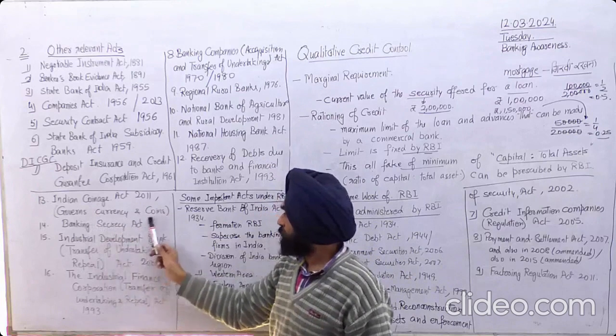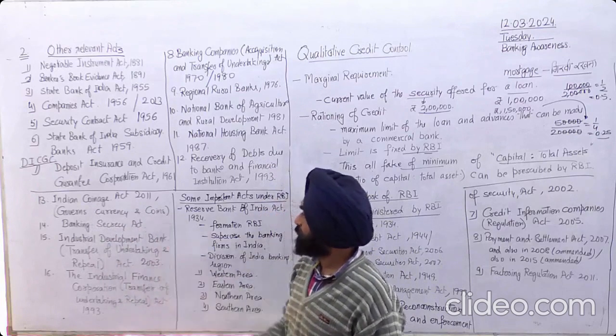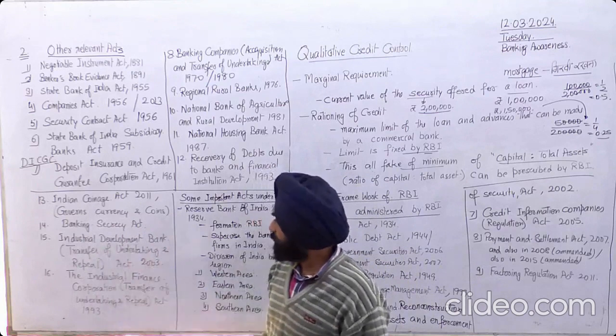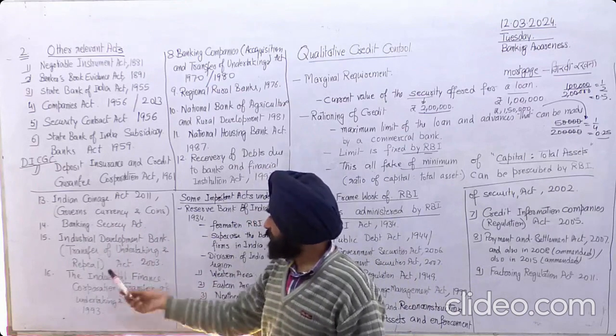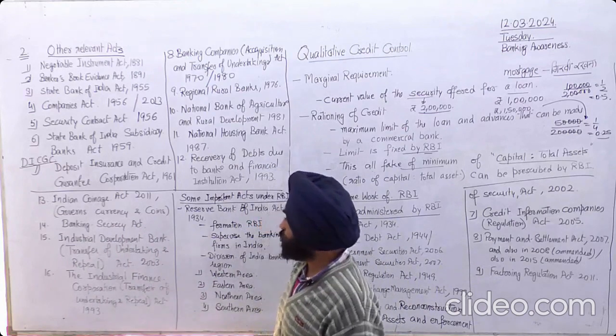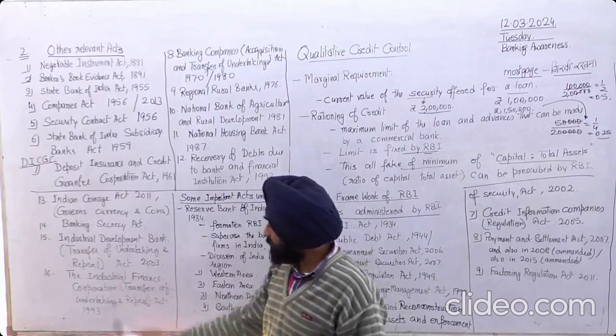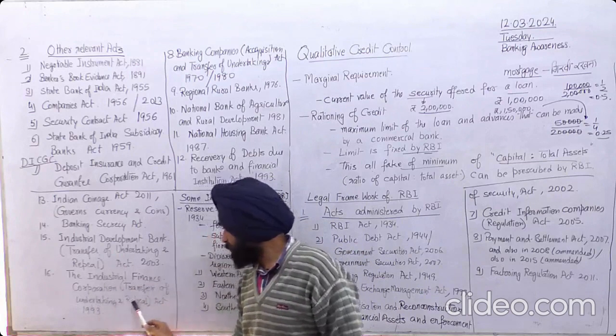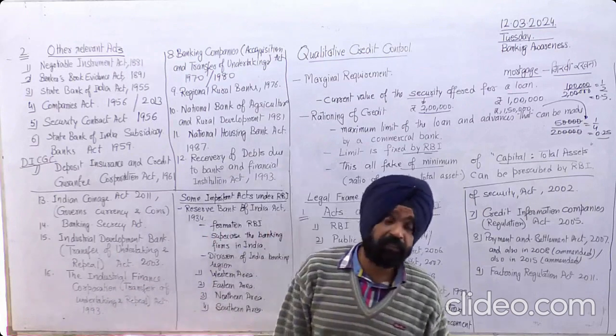Banking Securities Act, for this we will discuss what the year is later on. Then Industrial Development Bank Transfer of Undertaking and Repeal Act 2003. Industrial Finance Corporation Transfer of Undertaking and Repeal Act 1993.